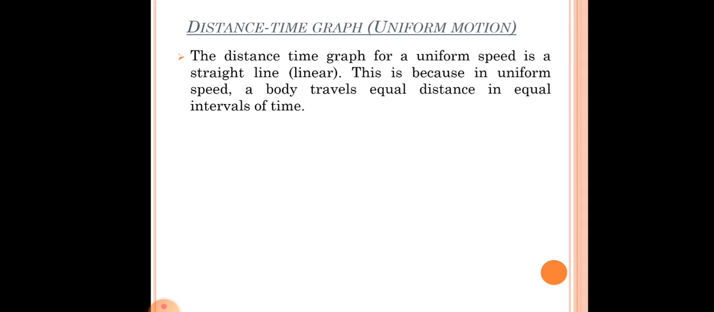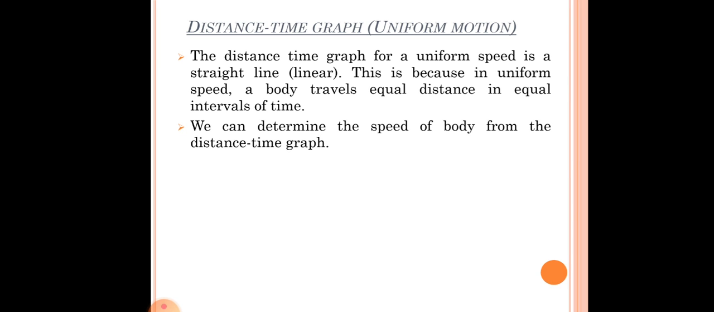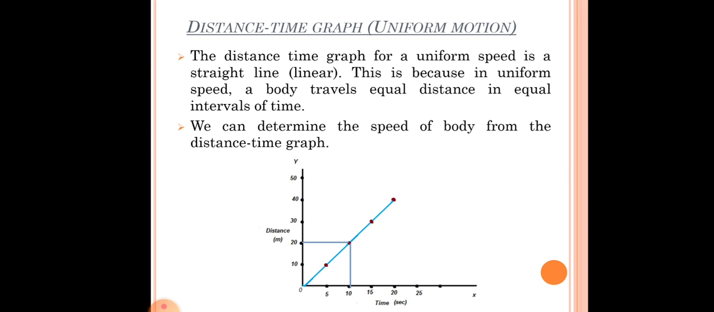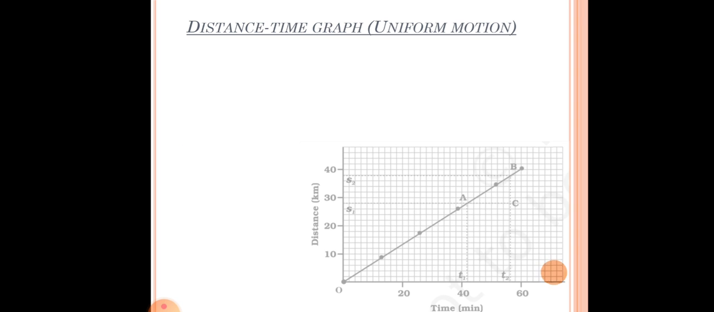This is because in uniform speed a body travels equal distance in equal interval of time. As you know that we can determine the speed of a body from the distance time graph. We can determine the speed of any object from distance time graph. So this is how exactly a distance time graph for uniform motion looks like, right? As you can see, as the time is increasing, the distance is increasing in the same proportion. Now let us try to find out the speed from a distance time graph.